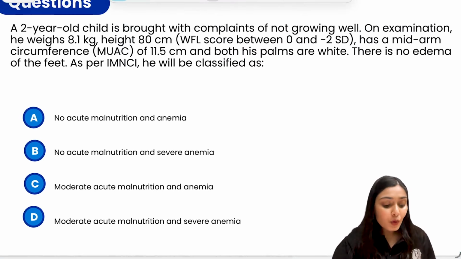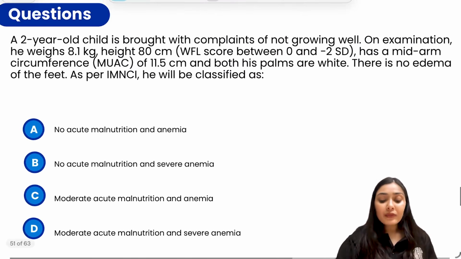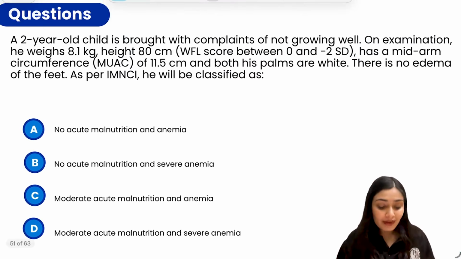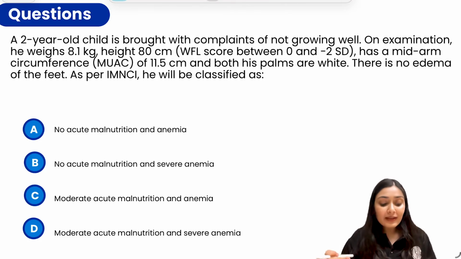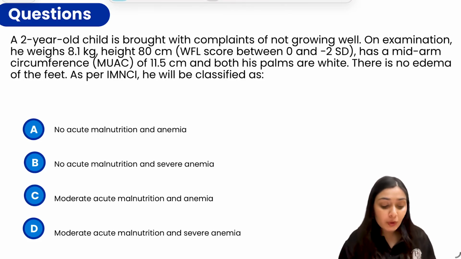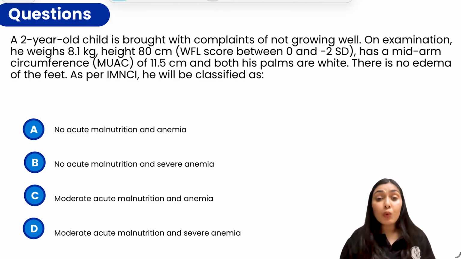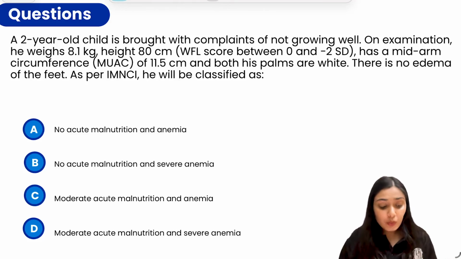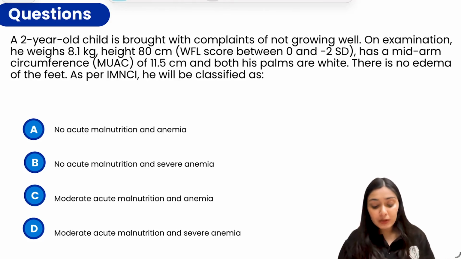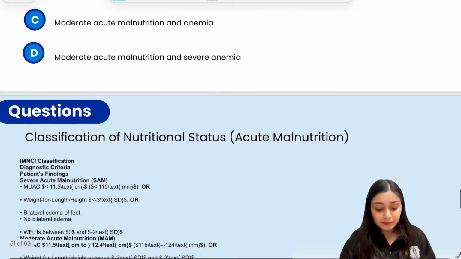Moving to the next scenario, we have a 2-year-old child who is brought with the complaint that he's not growing well. On examination, you see that he weighs just 8.1 kg. His height is 80 centimeter, and weight for length score lies between 0 and -2. He has a mid-upper arm circumference of 11.5 and both of his palms are white. There is no edema. As per IMNCI, what would be his classification?